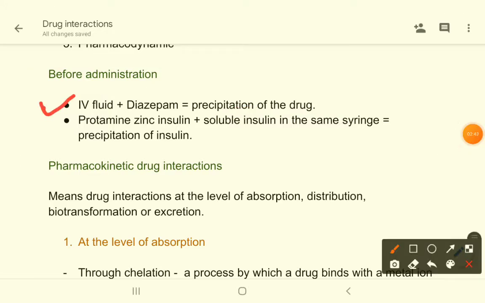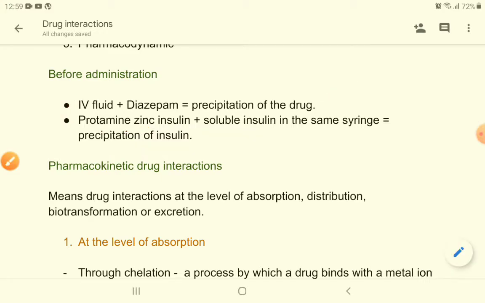Then come to protamine zinc insulin and soluble insulin in the same syringe. If you take them in the same syringe, then there will be precipitation of insulin and there will be no effect of insulin.